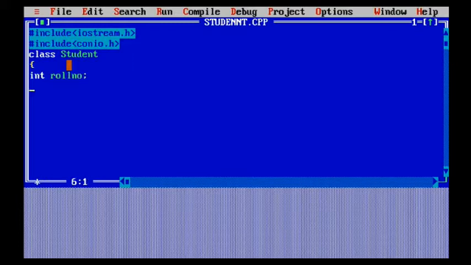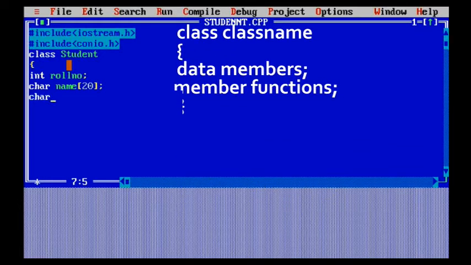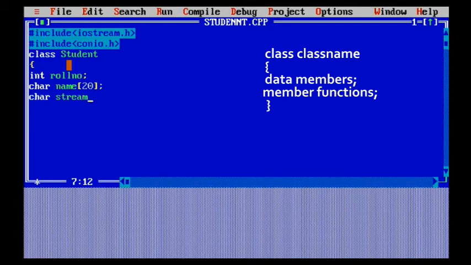Here you can see I have defined a class, class student. First of all, when I want to define a class, it must have a tag name, that is the keyword class and the name of the class. This is the very first part, as you can see in the syntax also. Then we have the data members, which means whatever I want to use in that particular class. Here the data members I have defined are int roll number, char name, and char stream.